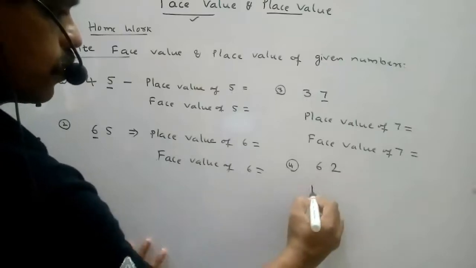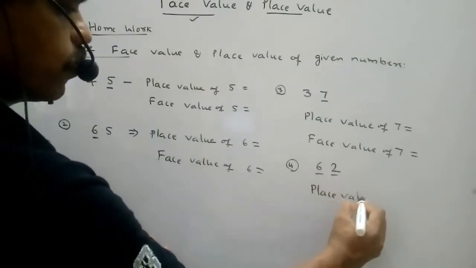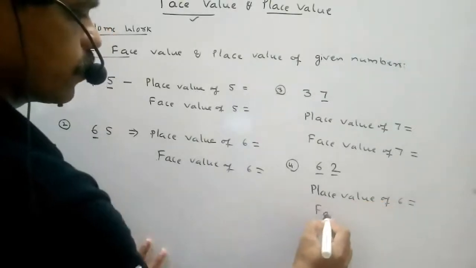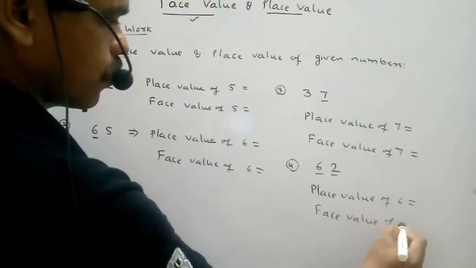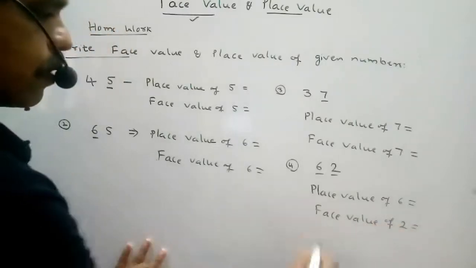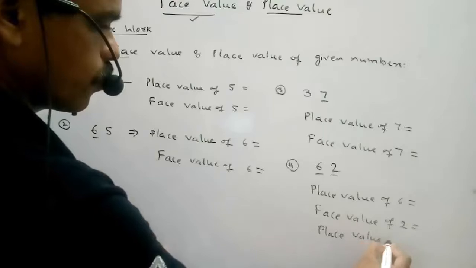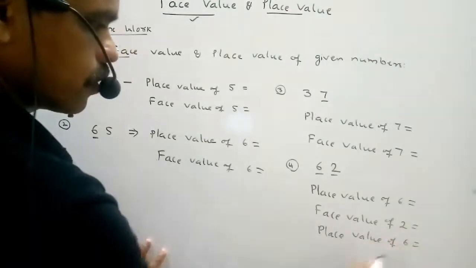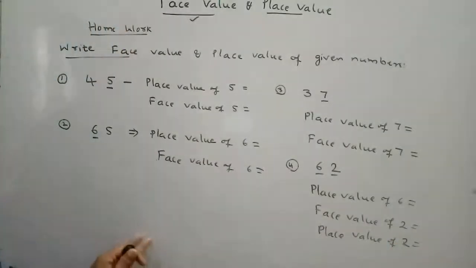Now fourth question, 62. So here write, underline these two. Place value of 6. Face value of 2. Then place value of 6. So you just finish these 4 problems.